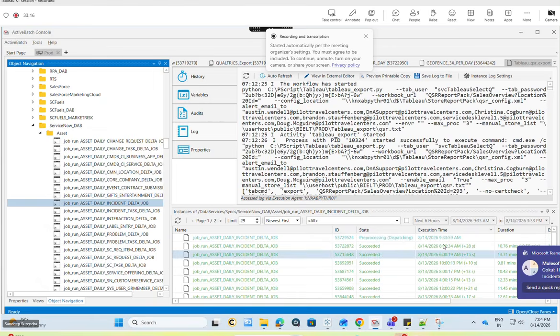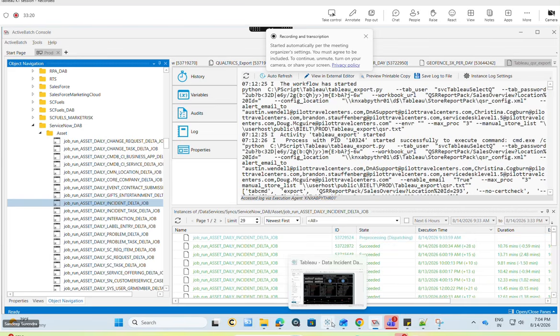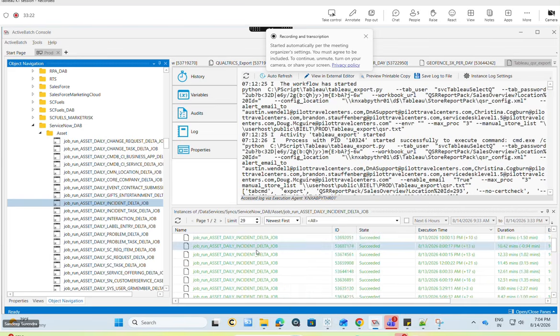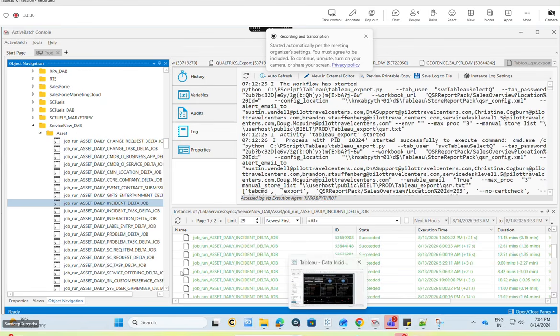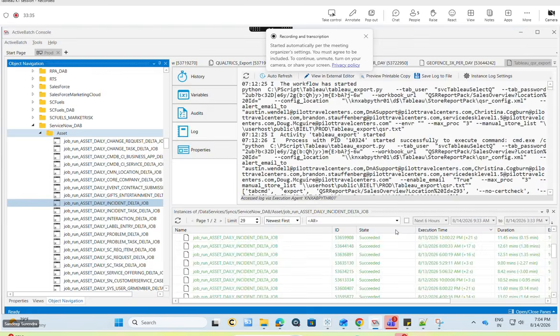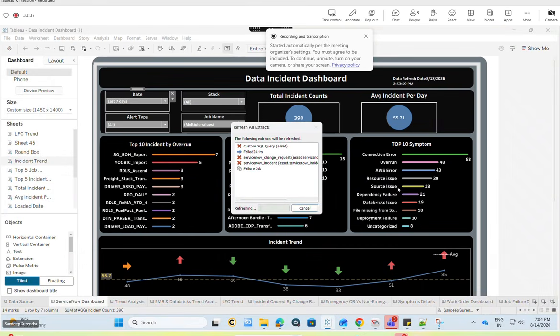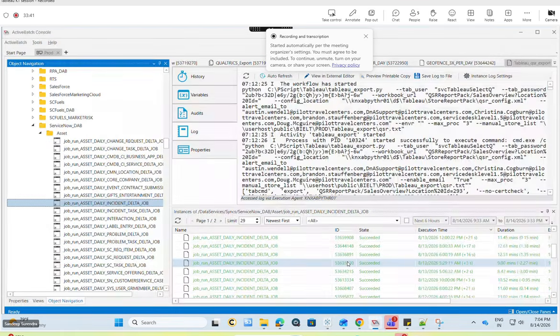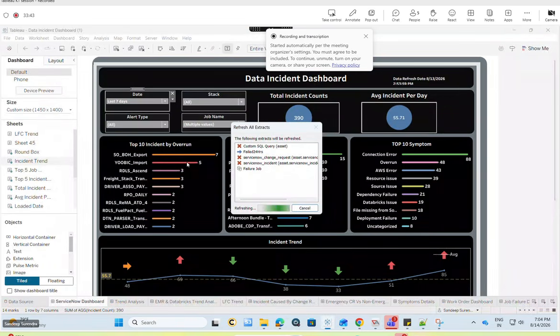Whatever date it might be, I just go and trigger this job before refreshing. You will see it happens multiple times. If it's 6 a.m., I refresh at 5 a.m., 5:30 a.m. I generally trigger and ask team members to close the incidents. Once they confirm, I trigger again, because I want to reduce the uncategorized count. That's the reason I ask them to do it, and I trigger multiple times and refresh this job.